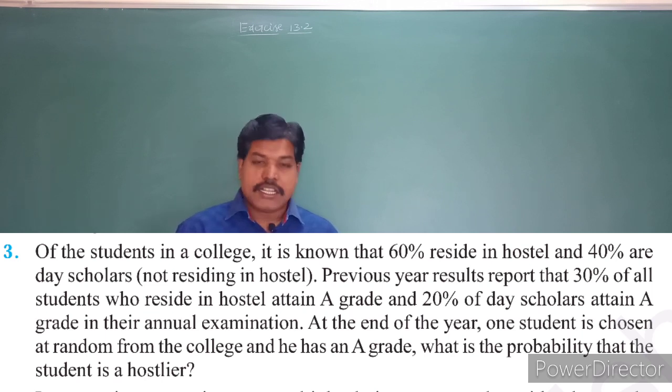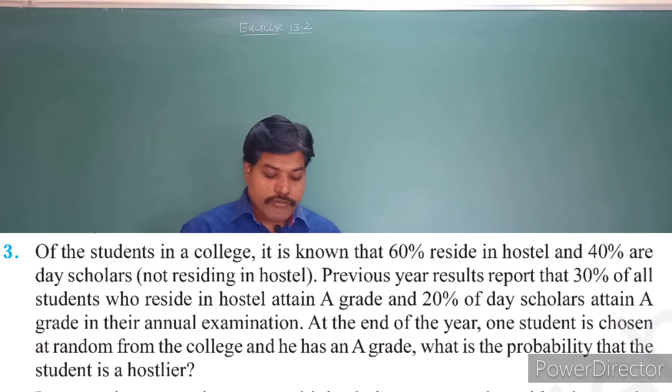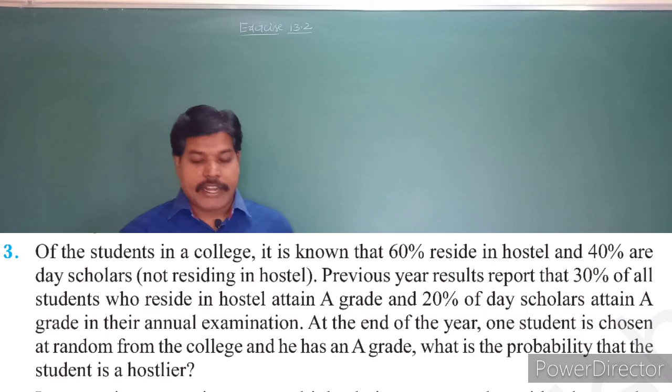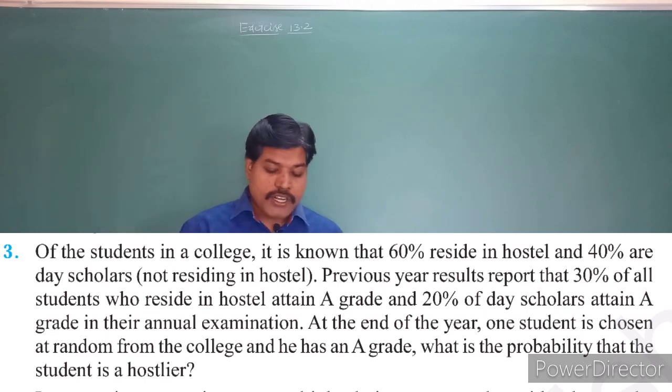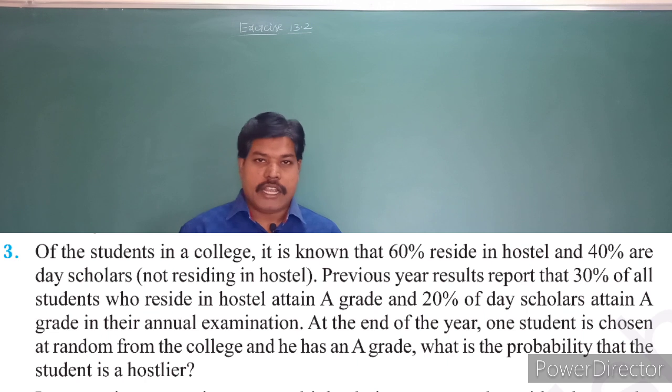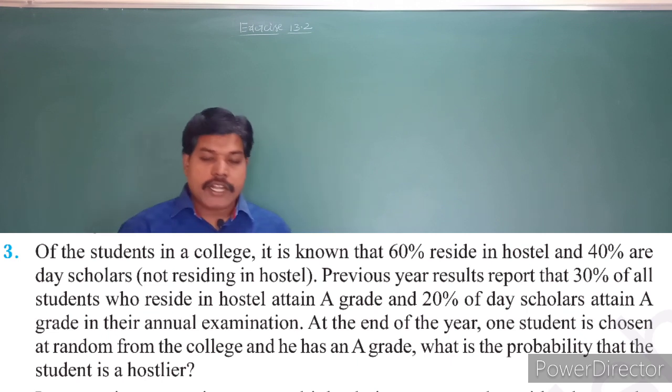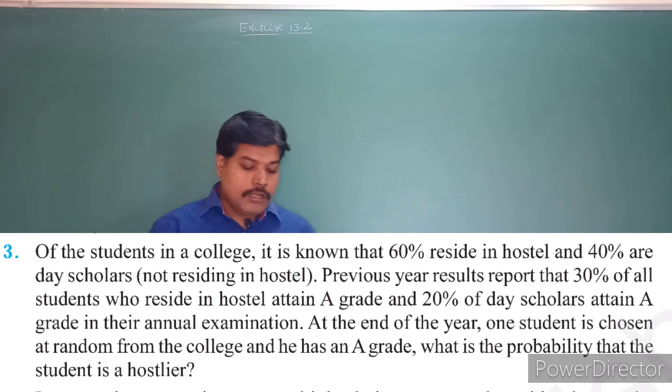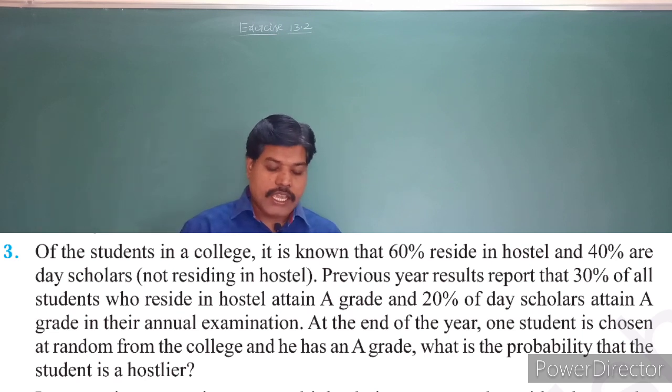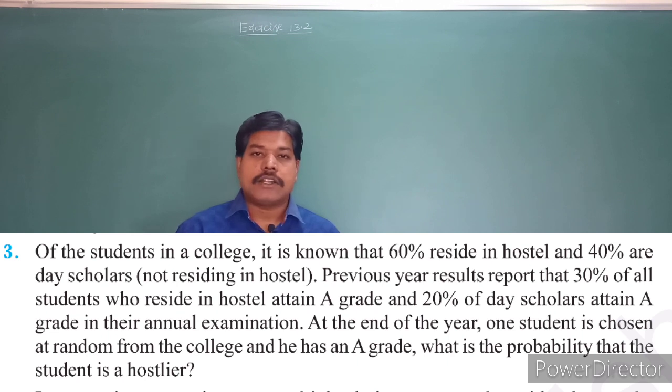Previous year results report that 30% of all students who reside in hostel attain A grade and 20% of day scholars attain A grade in their annual examination. At the end of the year, one student is chosen at random from the college and he has A grade. What is the probability that the student is a hostler student?